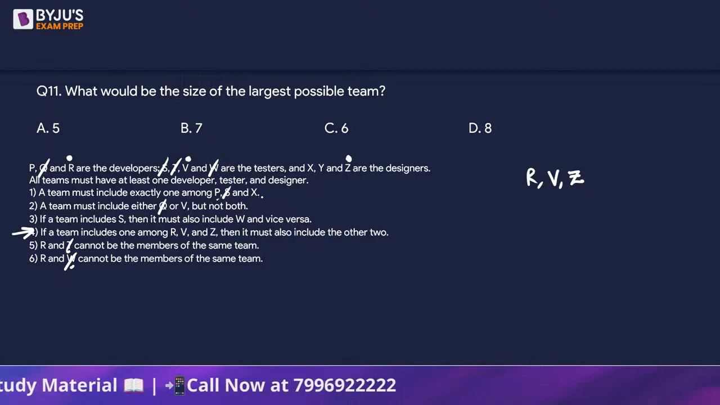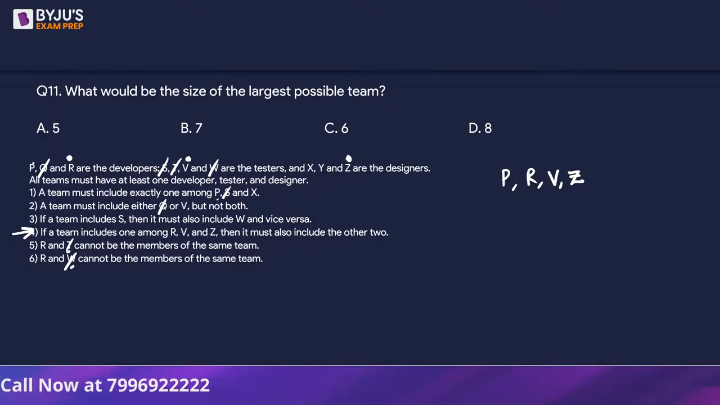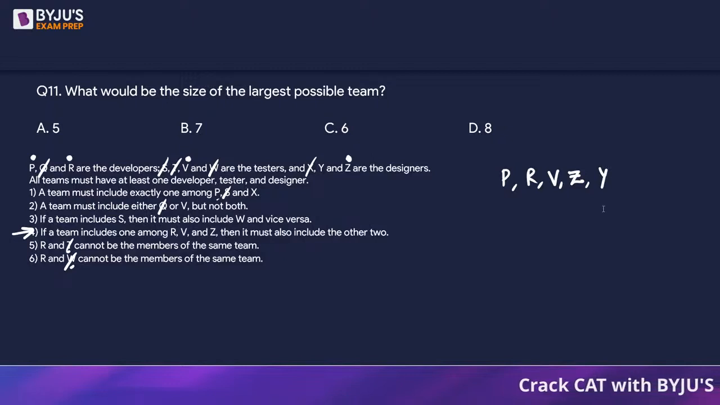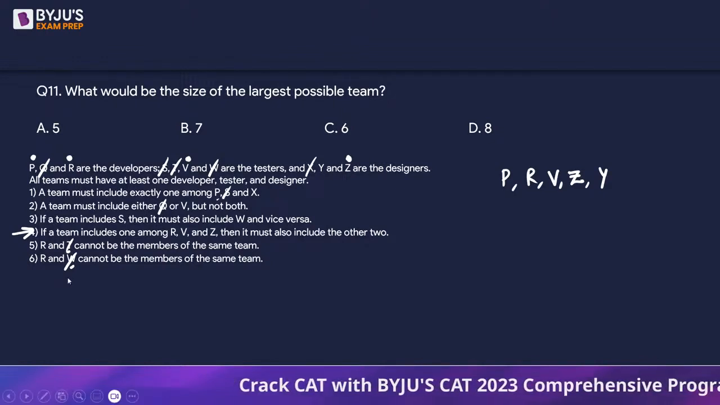Between P and X, we can take a P. Right? So P is taken. We can't take an X because P is taken. We can take a Y. Right? So can we say that we can form a team of only 5 members?